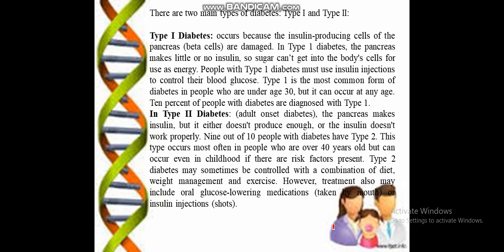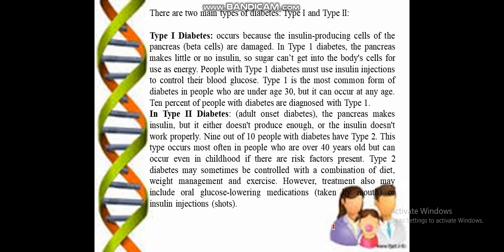So sugar gets deposited in the body, he cannot use that sugar, and he depends on insulin injections to metabolize the blood sugar. This is a common type, occurring under the age of 30, in juveniles, young people, or children as well.